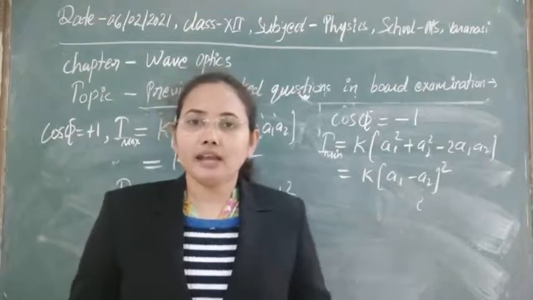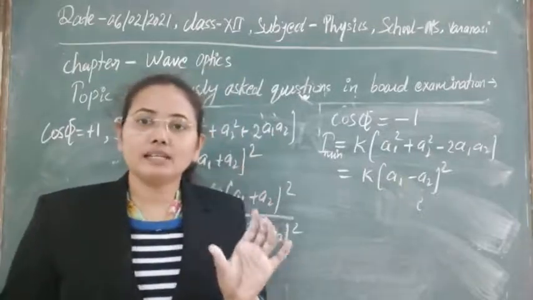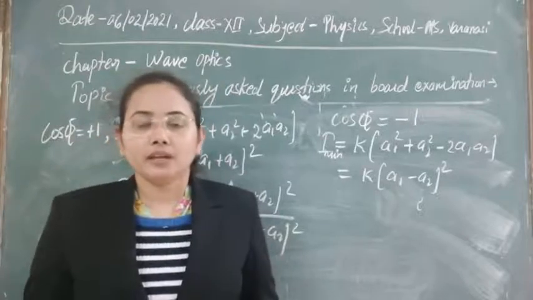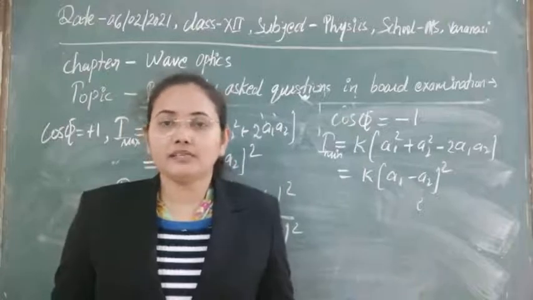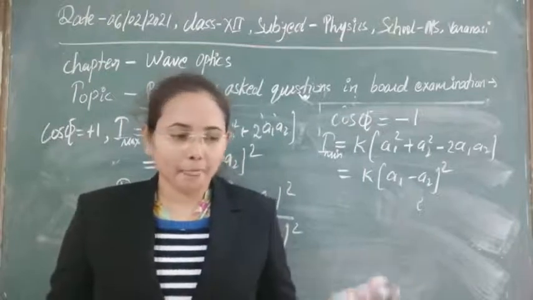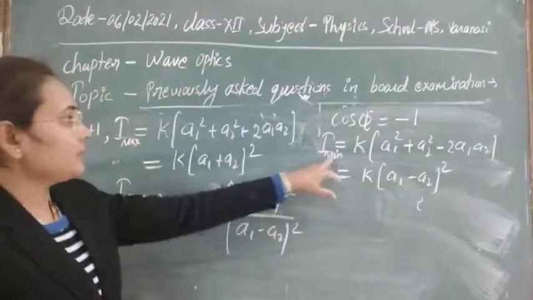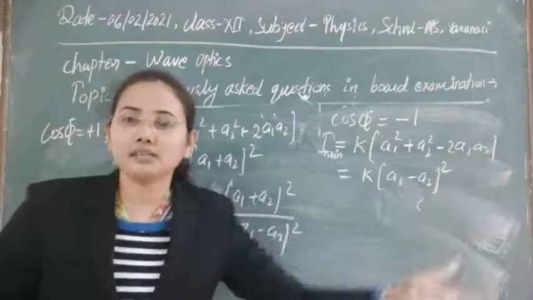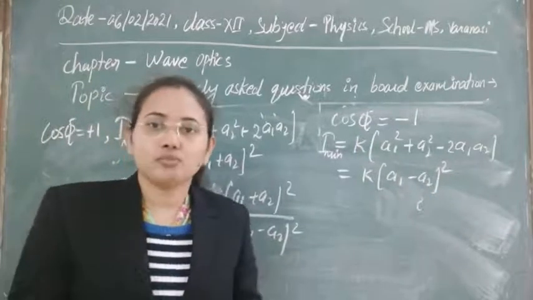If the average intensity is equal to the sum of the two intensities that are superimposing over each other, then obviously there is no violation of the law of conservation of energy, because these are maximum intensity and these are minimum intensity, and the average intensity will represent the average energy after superposition.